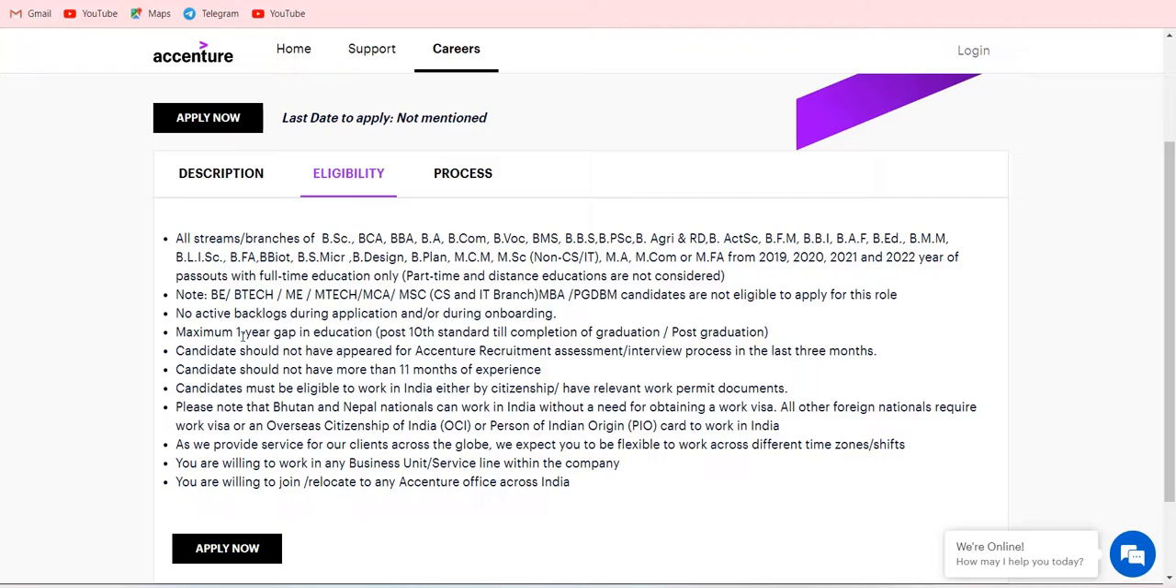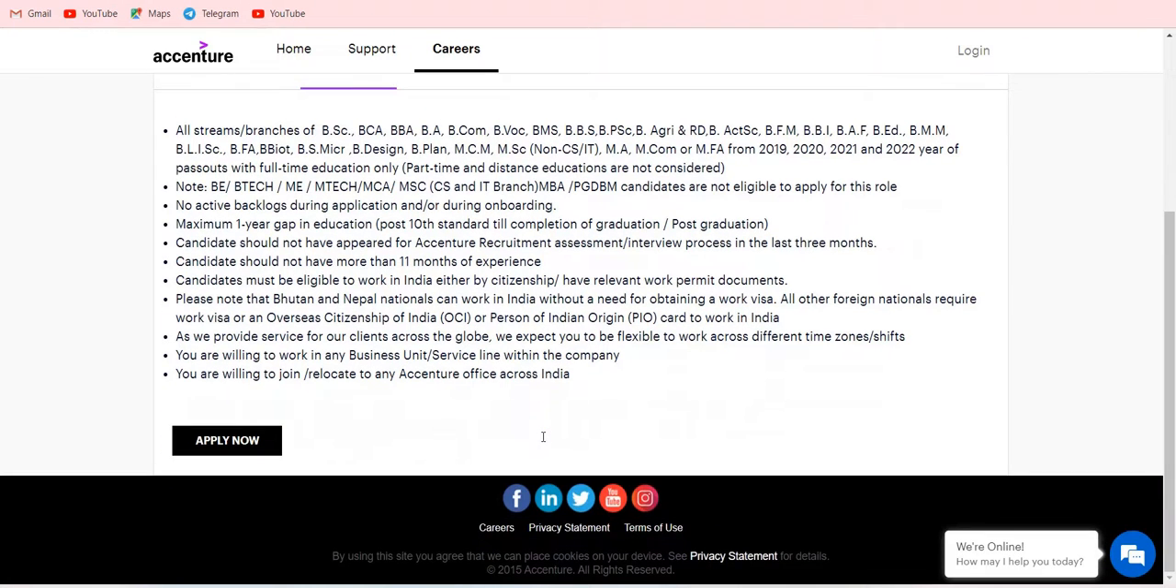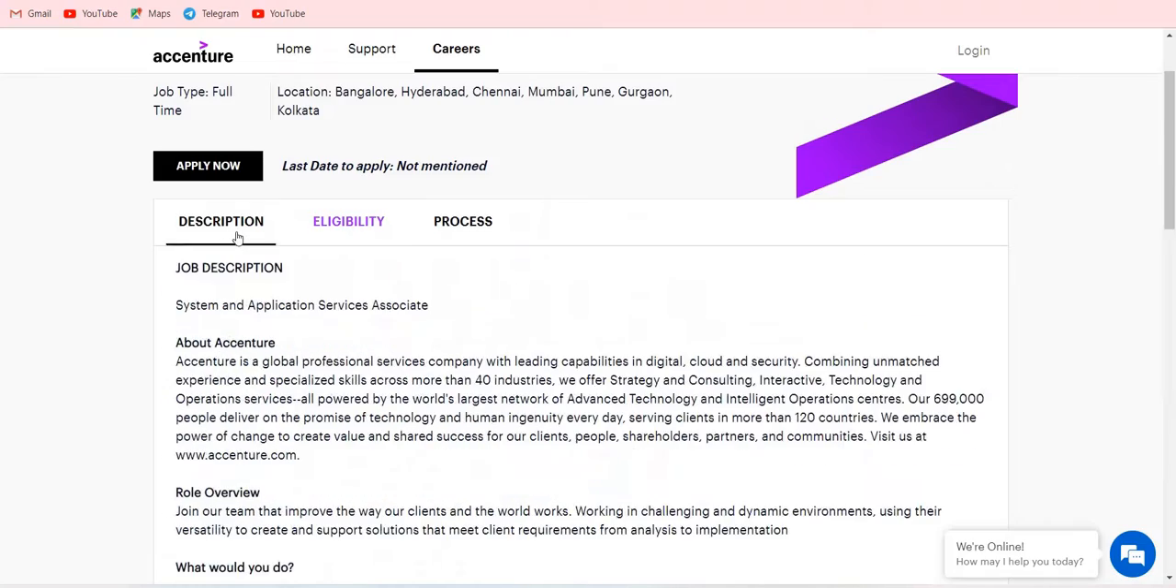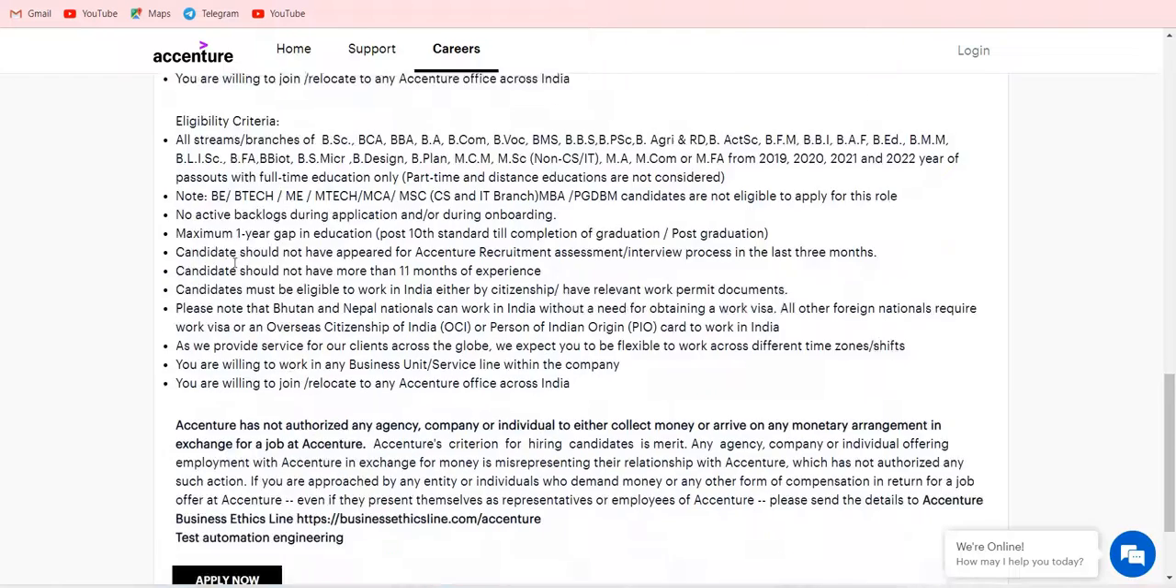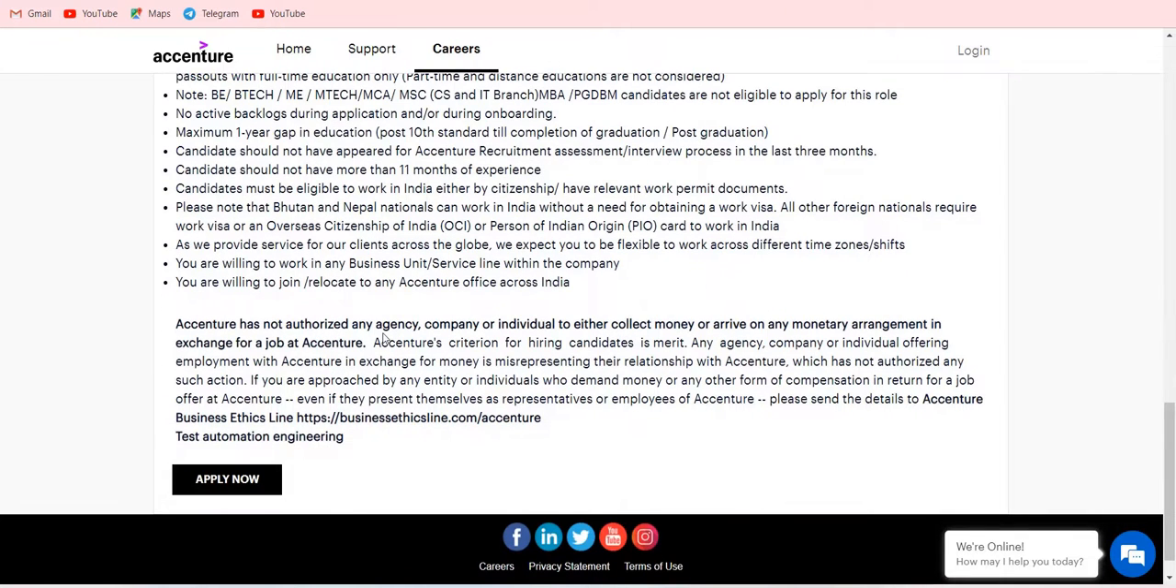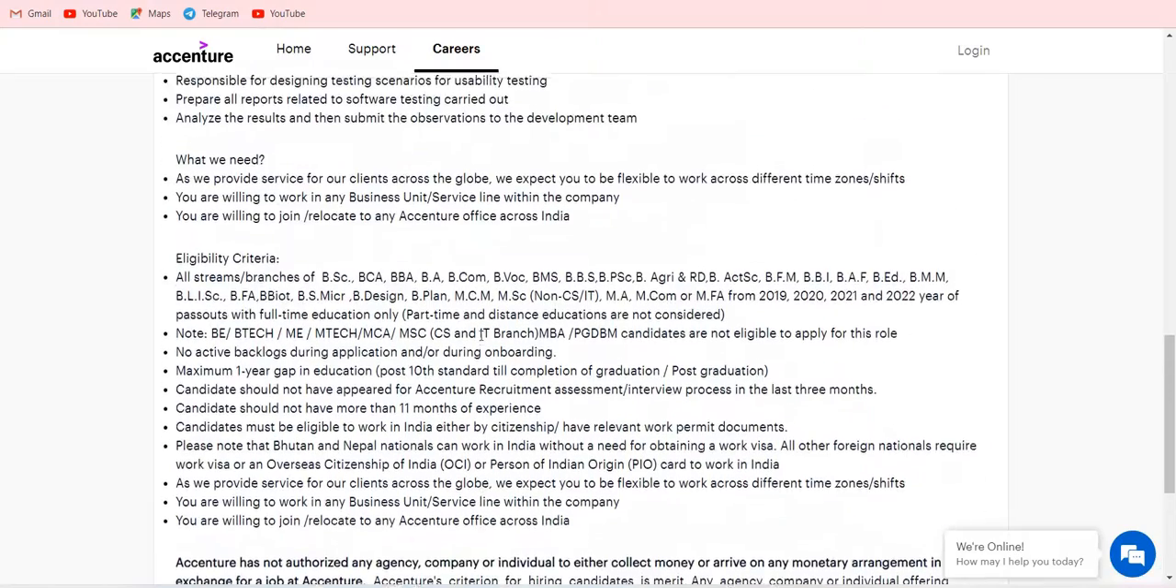The candidate should have no one-year gap, no active backlog, 10th and 12th full completion, full-time course should be there, and more than 9 months of experience should not be there. Must be an eligible citizen, and relevant permanent documents should be there. Everything they are mentioning here, and this is the description, why this job, what all the project associate and eligibility criteria. Accenture has not authorized any agencies, they conduct the exam by themselves.